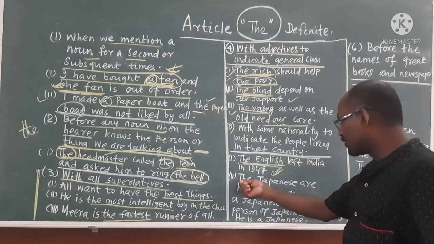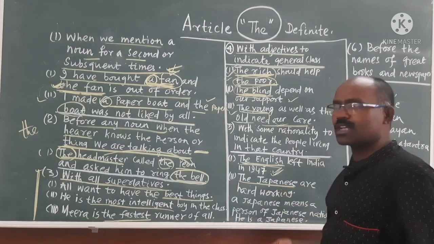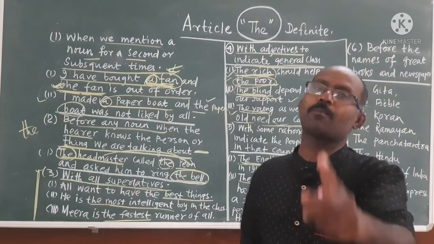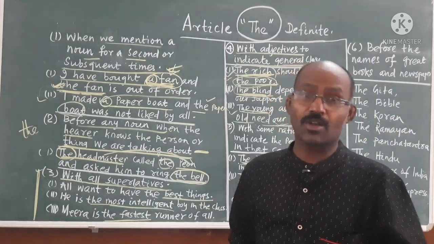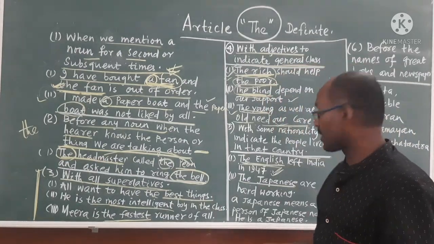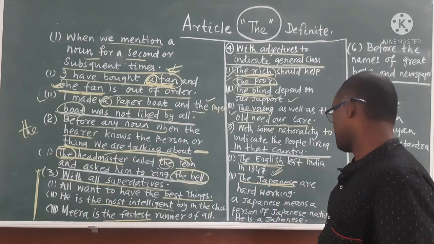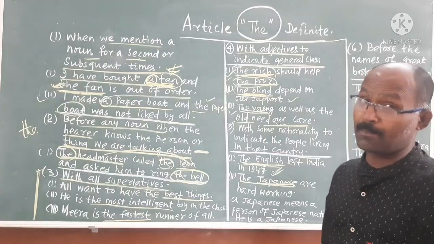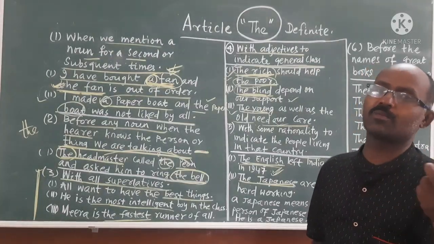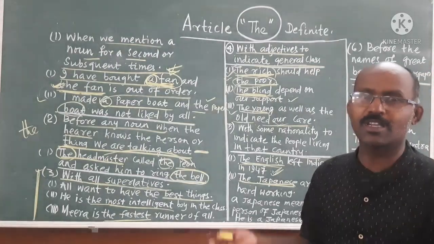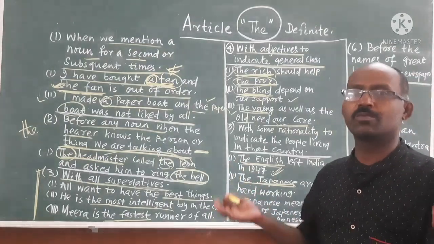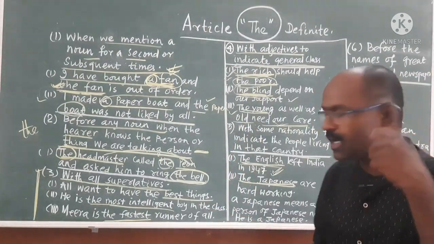Like that, the Japanese, that means the people of Japan, isn't it? It indicates a nationality, the people of Japan. The Japanese are hardworking, but if you say Japanese, it will be a language. If you say English, it is a language. If you say the Japanese, the people of Japan.